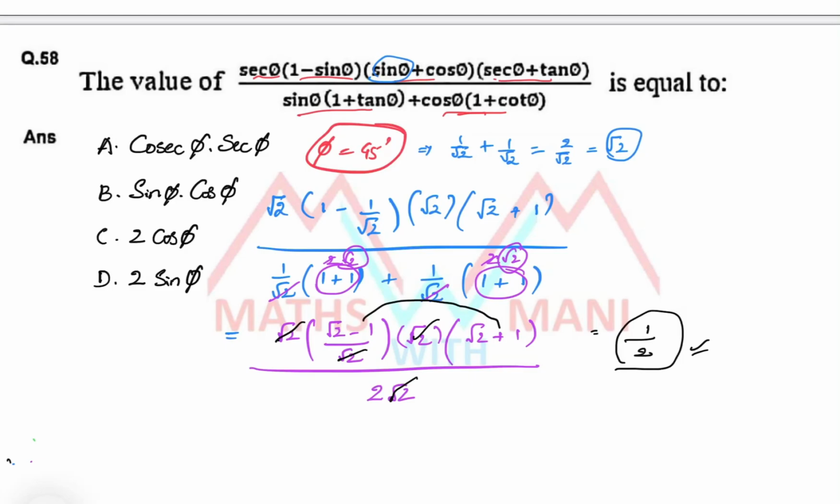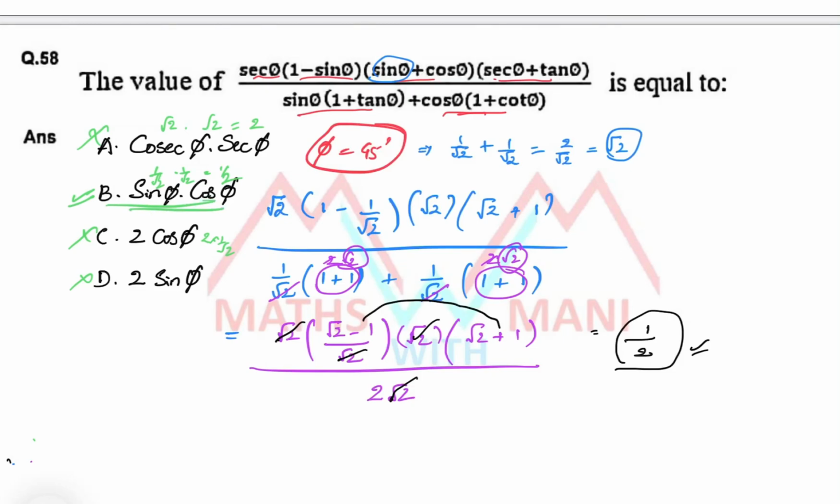In first option, cosecant 45 root 2, secant 45 root 2, root 2 into root 2, 2. So it is not an answer. Next, sin phi 1 by root 2 into 1 by root 2, that is equal to 1 by 2. It may be the option. Please observe the other options also. 2 cos phi, 2 into 1 by root 2, that is root 2. So not an answer. 2 into here also 1 by root 2, so it is also root 2. So it is also not the correct answer.